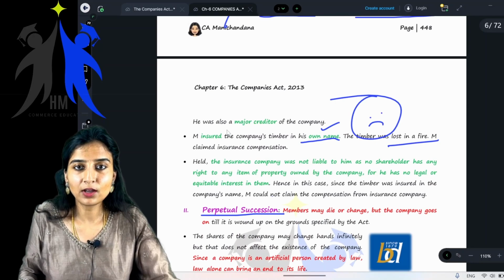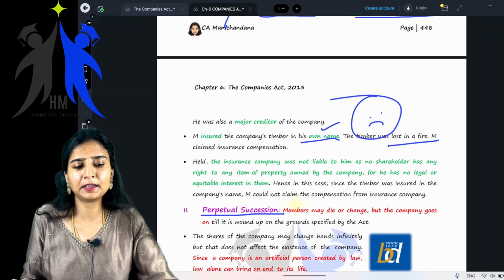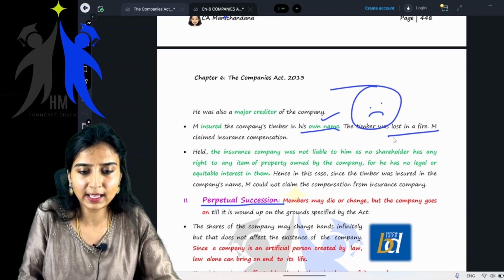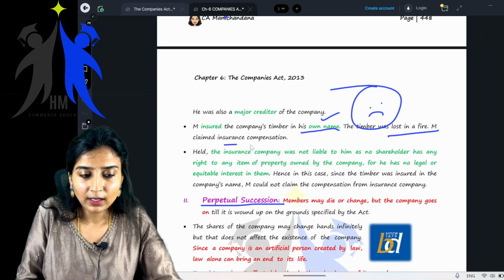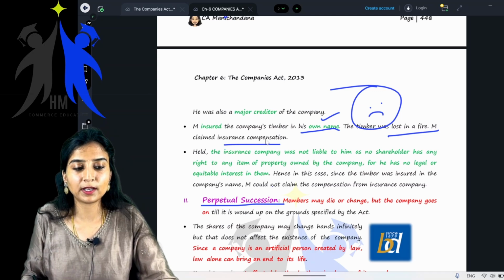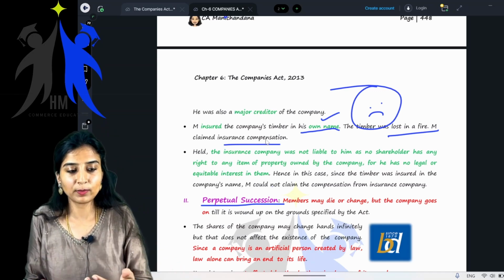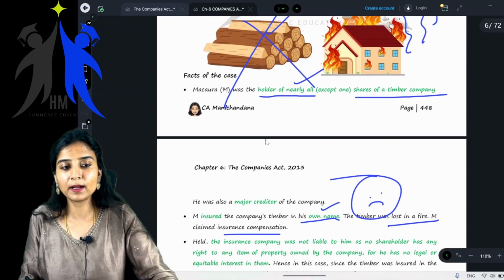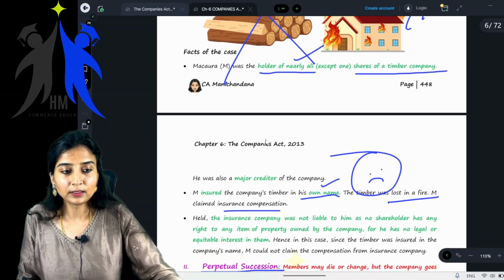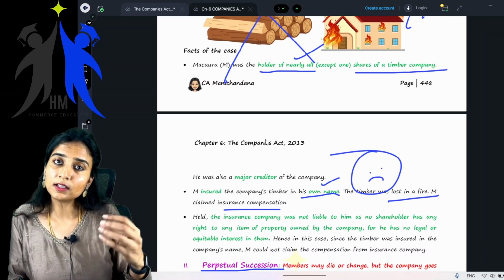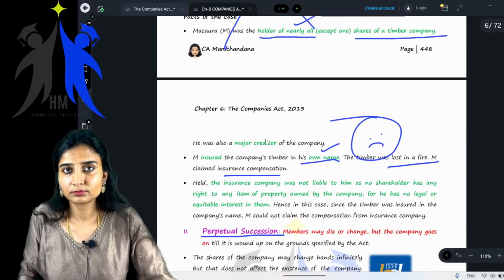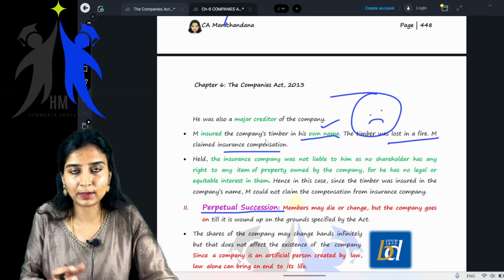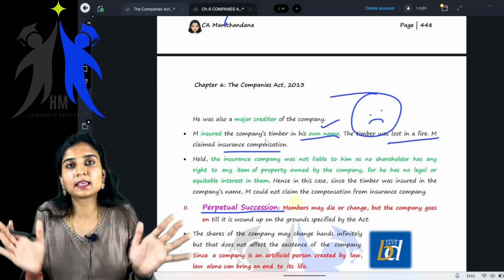Now M, very confident that he has insurance, goes to the insurance company and wants to claim insurance. What does the insurance company do? It will verify all the documents and see that he is the owner of the company, but the timber that was lost belongs to the company, and the insurance is in the name of the member. So the insurance company tells Macaura that it will not pay him, and the case goes to court.